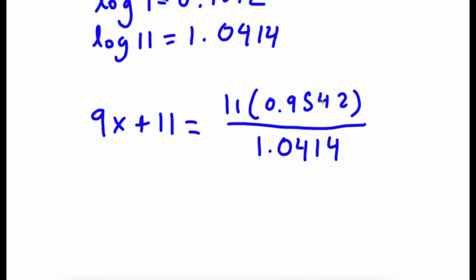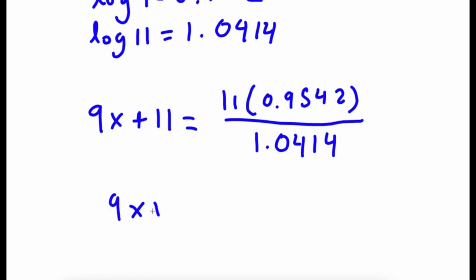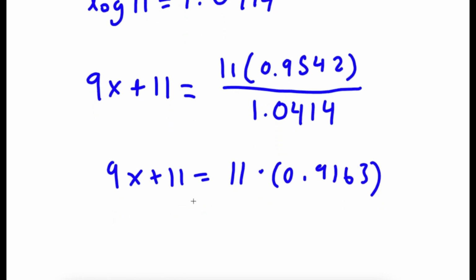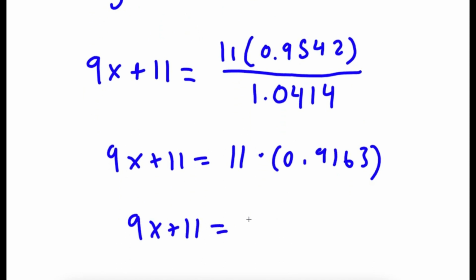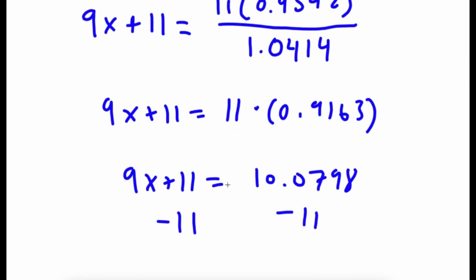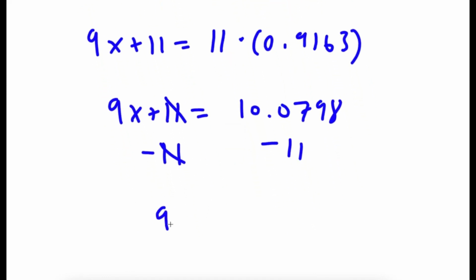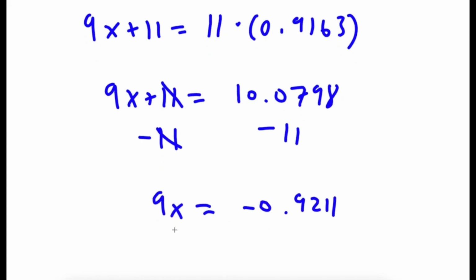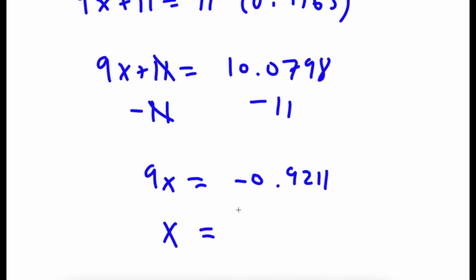Now 0.9542 over 1.0414 is going to equal 0.9163, so 11 times that gives 9x plus 11 is equal to 10.0789. So I have this minus 11. So now I have 9x is equal to negative 0.9211, meaning x is equal to negative 0.1023.